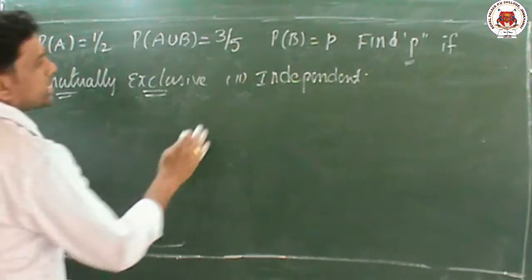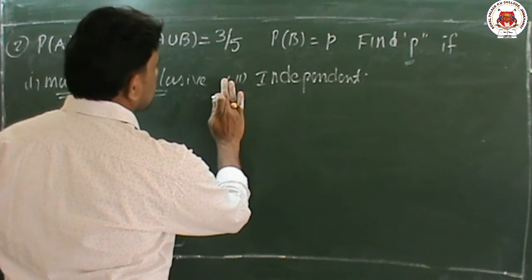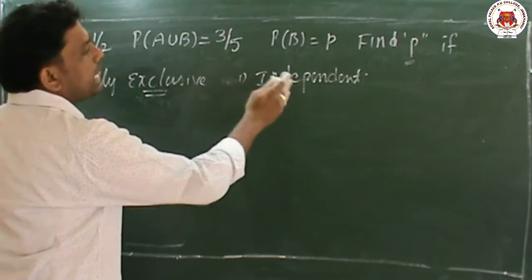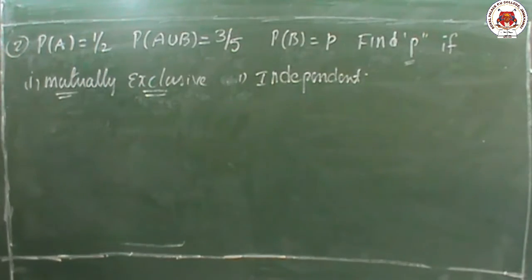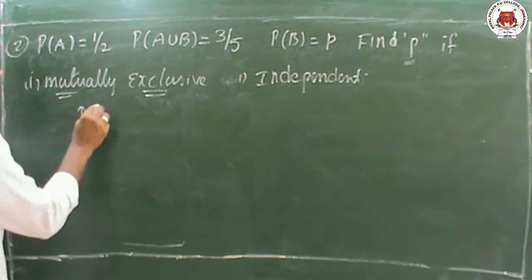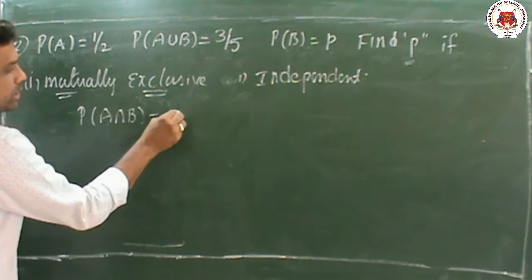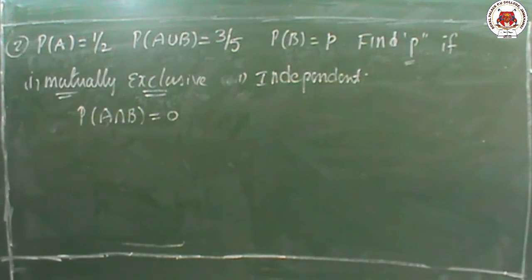So what is mutually exclusive? Children, whether it is mutually exclusive or independent, compulsorily we first have to find A intersection B. Mutually exclusive means P of A intersection B is equal to 0. Mutually exclusive means their intersection part is equal to 0.